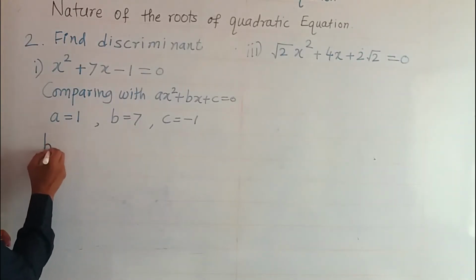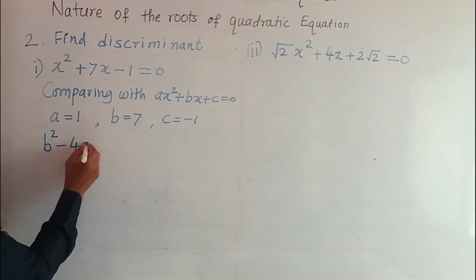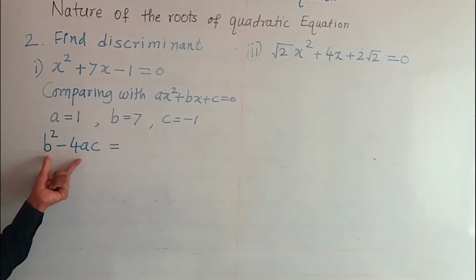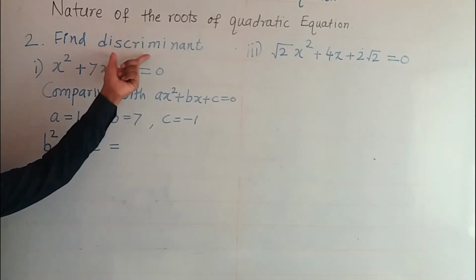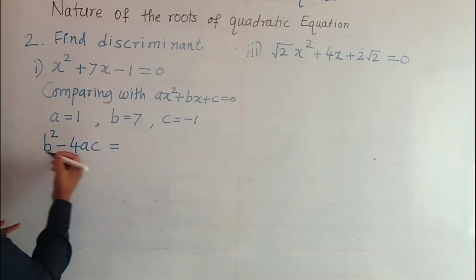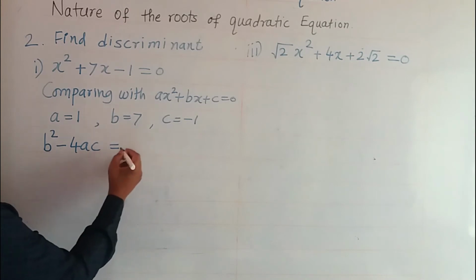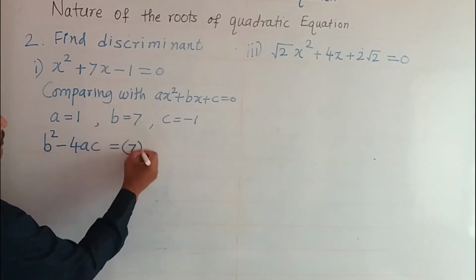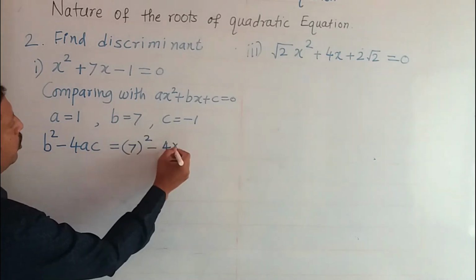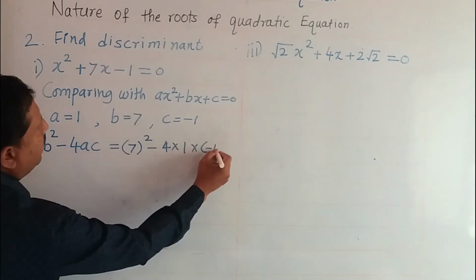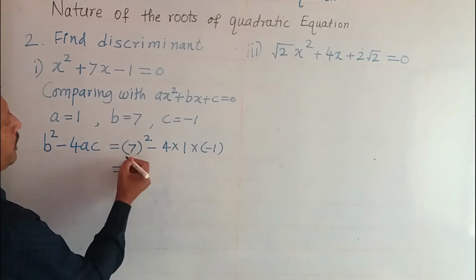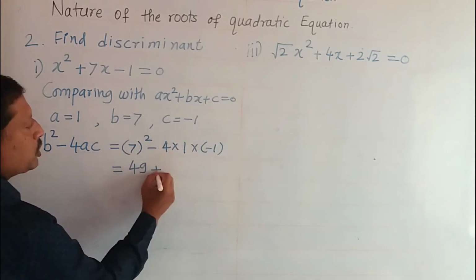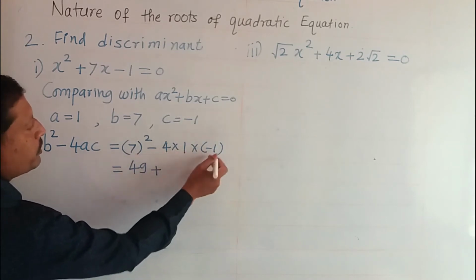Now b square minus 4ac is called the discriminant. Hence find the value of b square minus 4ac by substituting the values in this term. b means 7 square minus 4 into a into -1. The square of 7 is 49. This negative and this negative become positive. 4 ones are 4, 4 ones are 4.